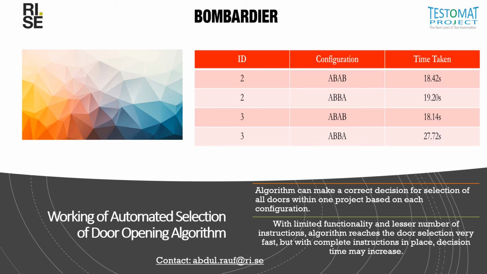We have different configurations like AB, ABBA, depending upon the consist configuration. And you can see that the algorithm can make a correct decision within one project based on each configuration in very little time. So we hope that we can implement it on a large scale and consider all the prerequisites, and this will reduce a lot of time for Bombardier as well.